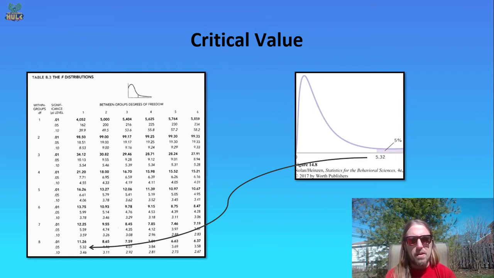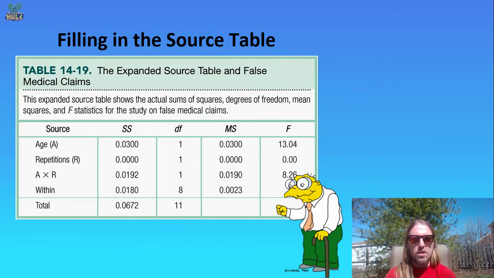But remember, if one of my independent variables happened to be, let's say, age, with very young, old, and very old, so I had 3 groups there, then when I was testing my F ratio for that row for age, I'd be using the 2 between groups degrees of freedom to find my critical value, and so I'd go over 1 to what looks like a 4.46, I believe is what's underneath that arrow. So again, it depends on what your particular term is. In this case, you'll notice that our degrees of freedom for each of our terms here is 1, and so we're always just going to be using the 1 and the 8. And so anyway, if you solve across there, you find that your sum of squares for the interaction comes out to 0.0192.